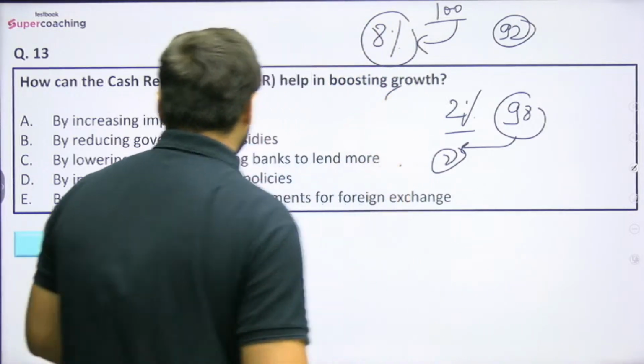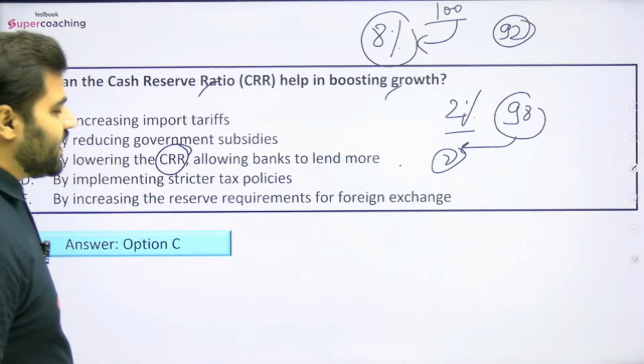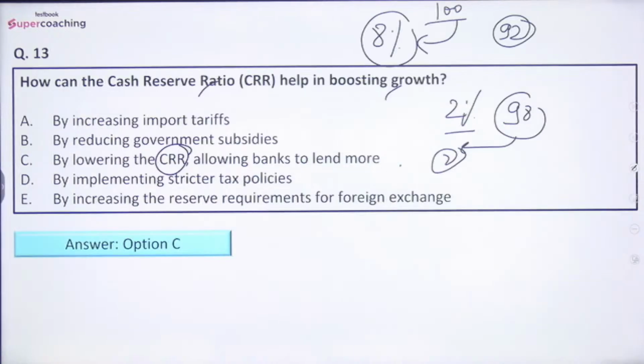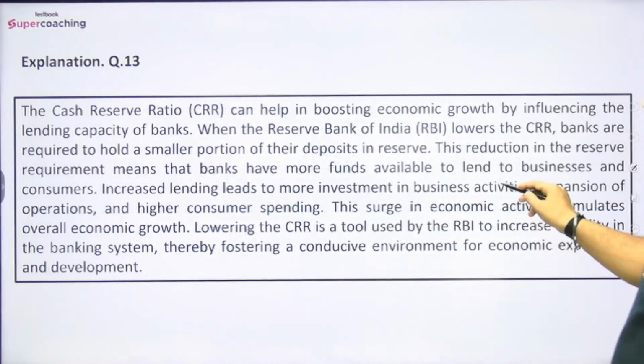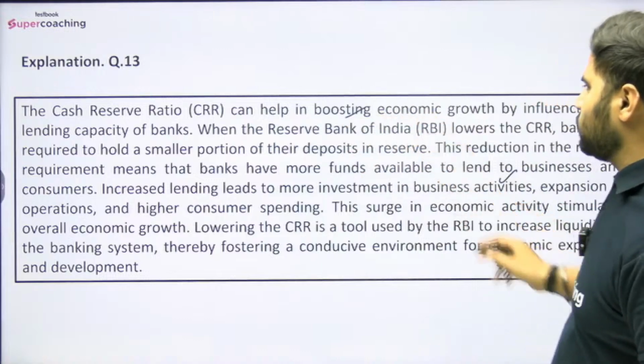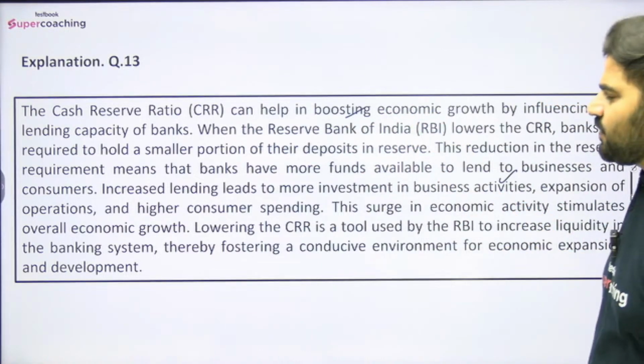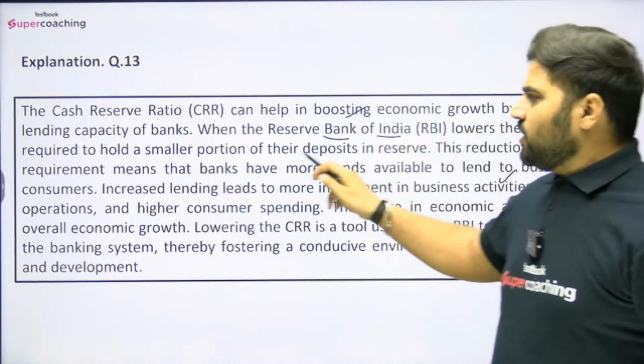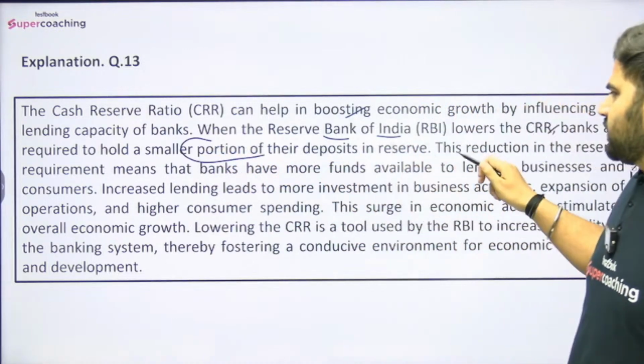So the right option will be: by lowering the CRR allows banks to lend more, to help in boosting growth, right? So the same thing you can read here also. CRR can help boost economic growth by influencing the lending capacity of banks. When the RBI lowers the CRR, banks are required to hold a smaller portion of their deposits in reserve.